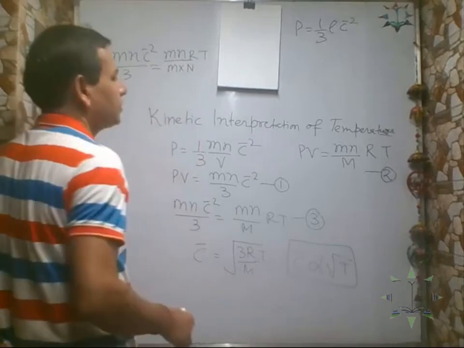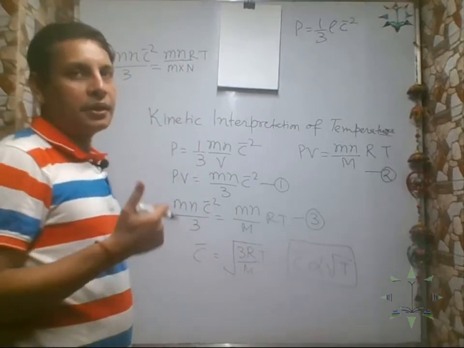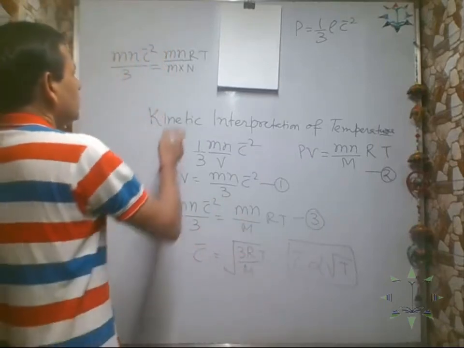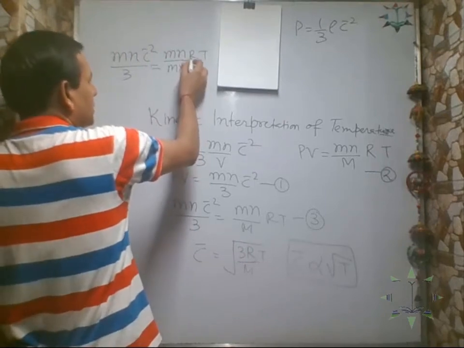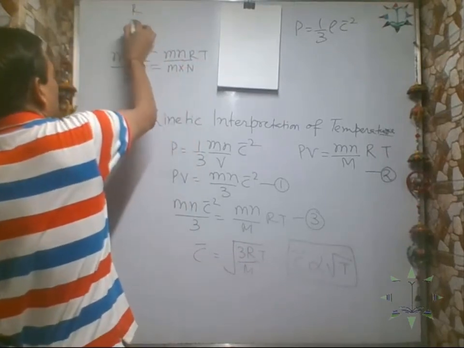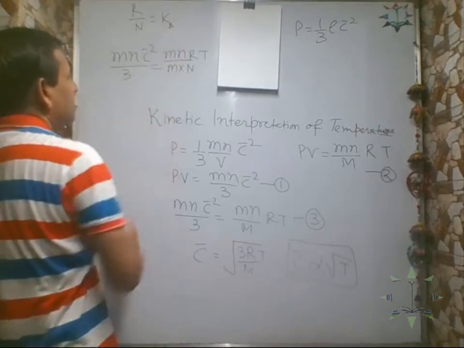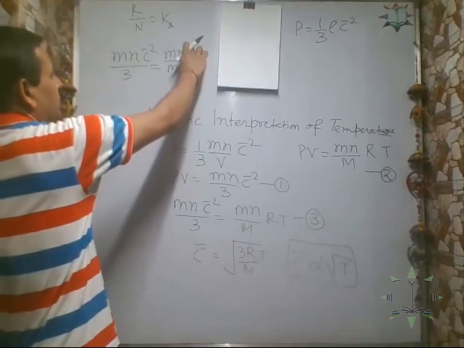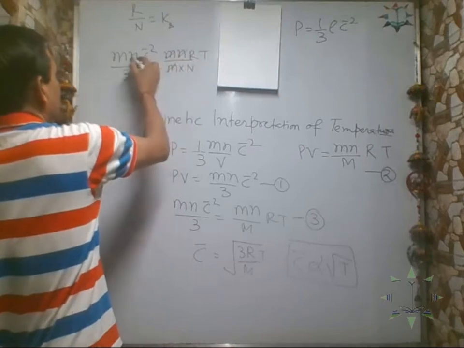What is Avogadro's number? The number of gas molecules contained in 1 mole, 6.023 into 10 to the power 23. This ratio R by N is called the Boltzmann constant, sometimes written as Kb or k. So this is another constant. Mn cancels out, and so does the other common factor.